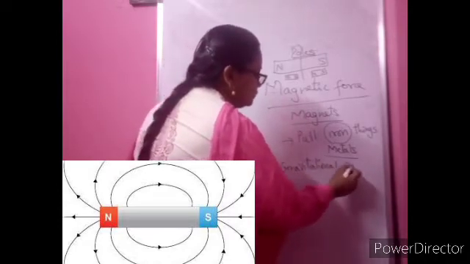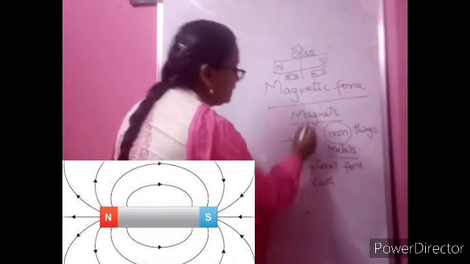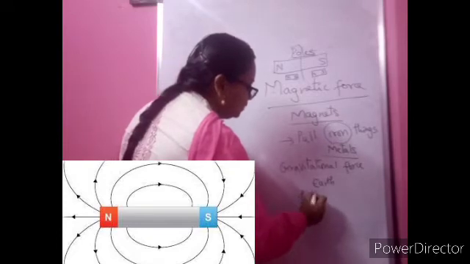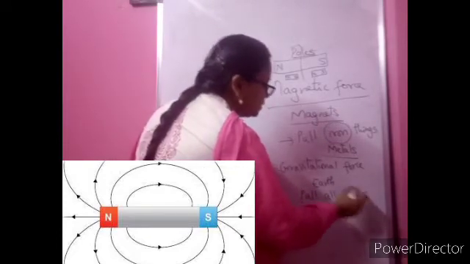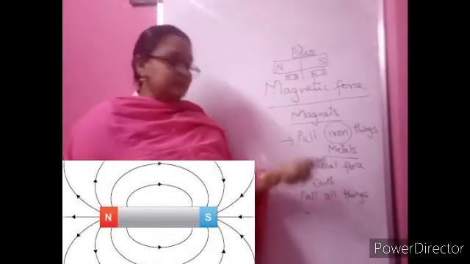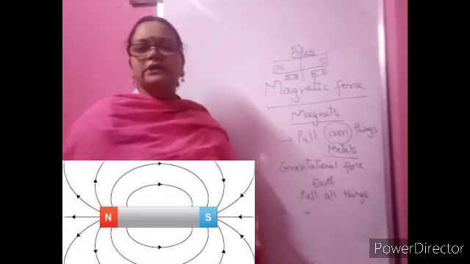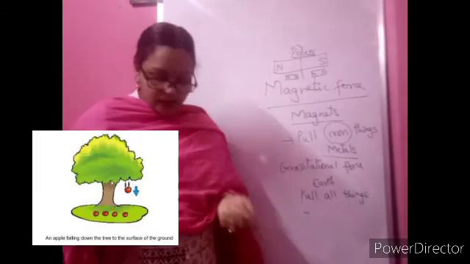Another important force we are going to learn is gravitational force. Who is having that force? Earth is having this force. Because of that, like a magnet pulls, it will pull all things towards earth. But here you see, a magnet will pull only iron things and a few metallic things, but earth will pull all the things because of this gravitational force. In detail we are going to learn in the next class.